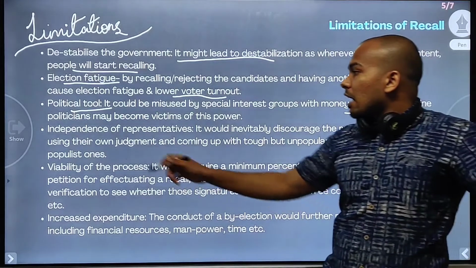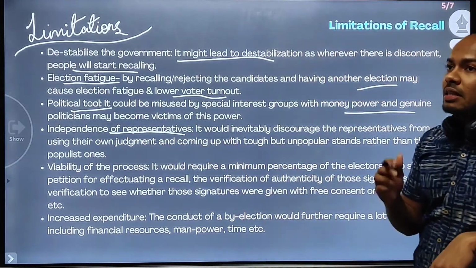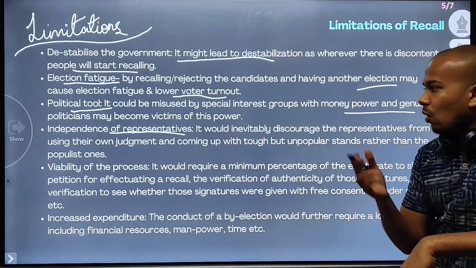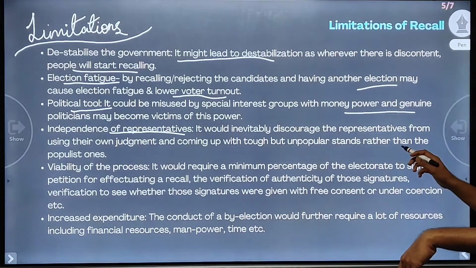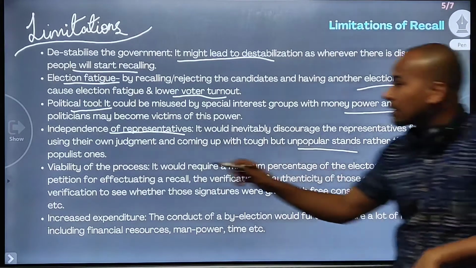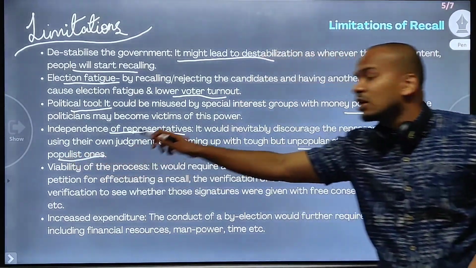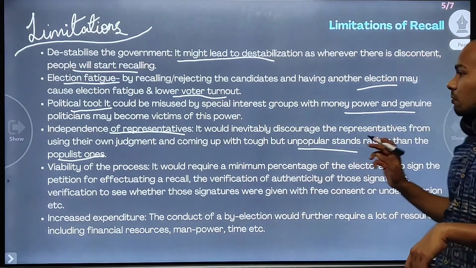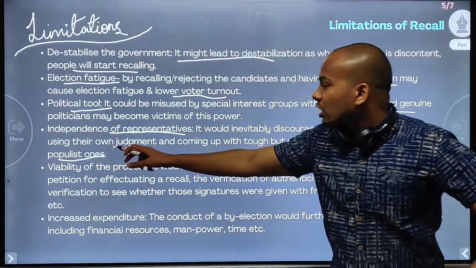Now, independence of representatives. These representatives might not actually speak their mind. Maybe they have some kind of unpopular stance, but they might not speak their mind, and they might resort to populist ones in order to secure their position. So they might not use their own judgment.